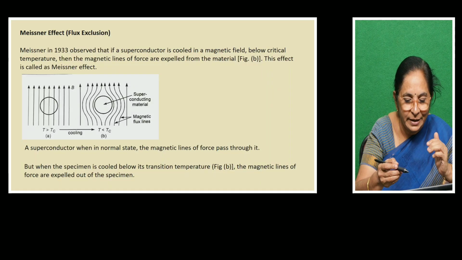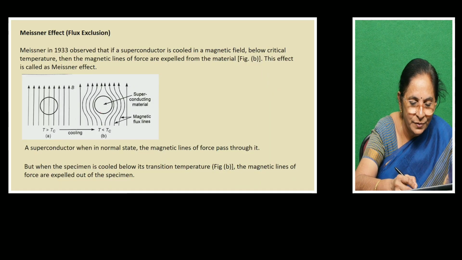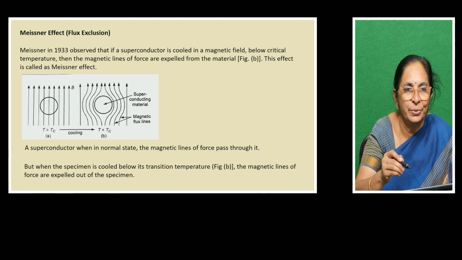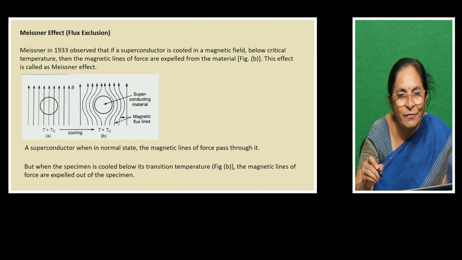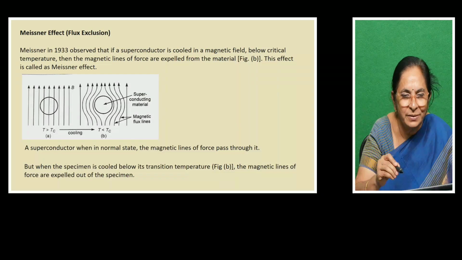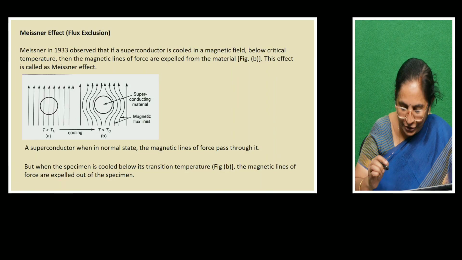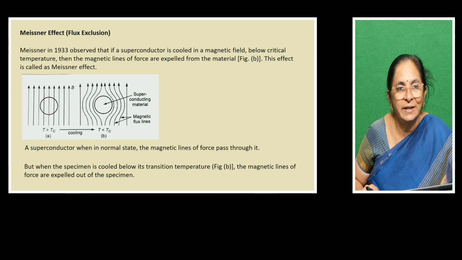In this superconducting state, we can immediately feel that the magnetic lines of force are not allowed to pass through it. So the expulsion of magnetic lines of force when the specimen is cooled below its critical temperature in a magnetic field is what is called the Meissner effect.